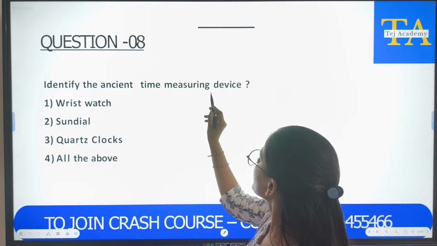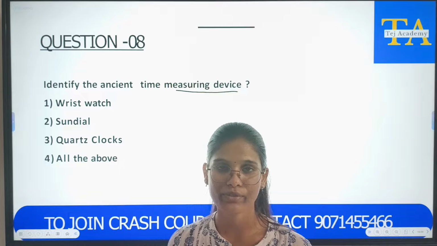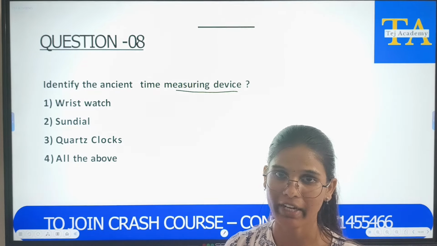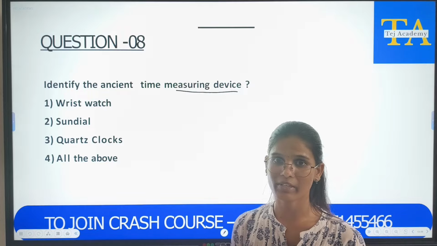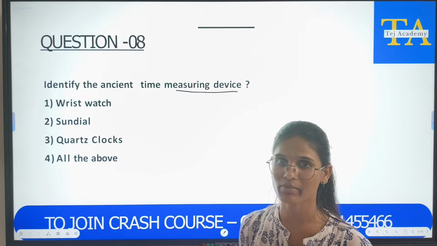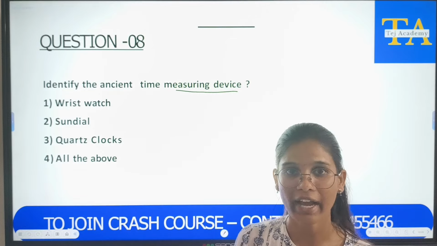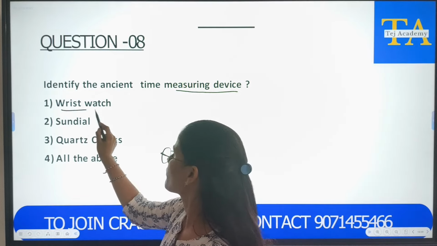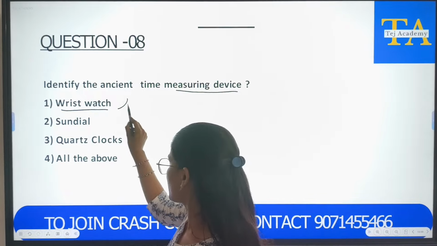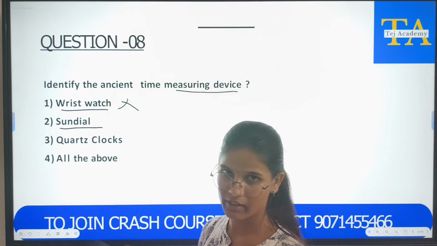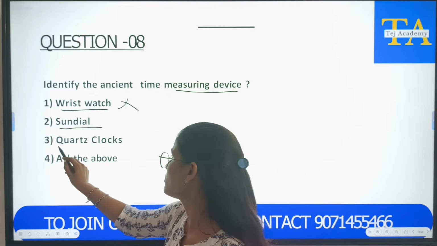Identify the ancient time measuring devices. Now we are all using watches for time, right? In the ancient days when there was no technology, how did they measure time? That is given in our textbook, okay? So it is asking which of these options is ancient. Wristwatch. Wristwatch is not ancient. Okay. So this is not the answer. Sundial. Let us keep this option. Let us see other options also.